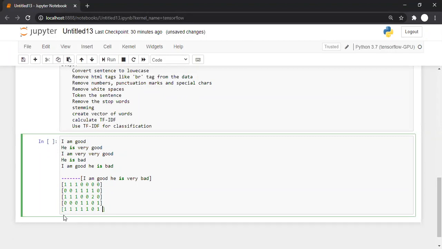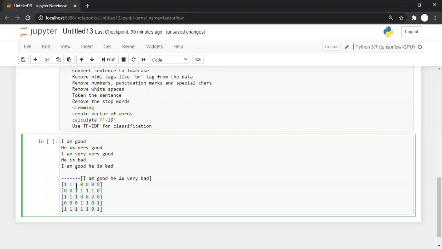It's something like this. So this is how you can convert a sentence into a vector, and all the vectors are having an equal number of columns. Even though sentences are having different numbers of words, all the vectors now have equal columns.